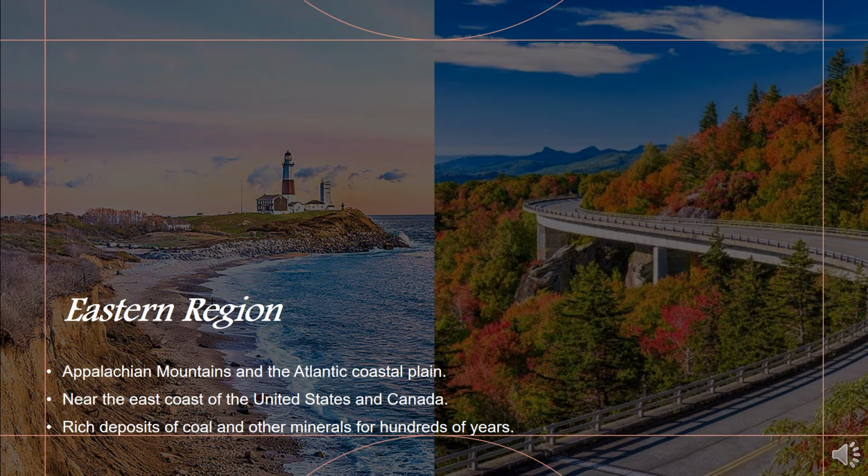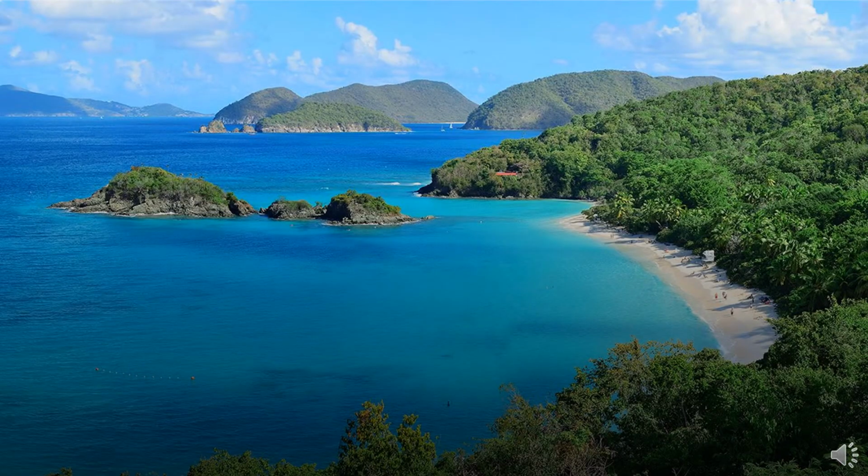The eastern region includes the Appalachian Mountains and the Atlantic Coastal Plain. North America's older mountain ranges, including the Appalachians, rise near the east coast of the United States and Canada. These areas have been mined for rich deposits of coal and other minerals for hundreds of years.